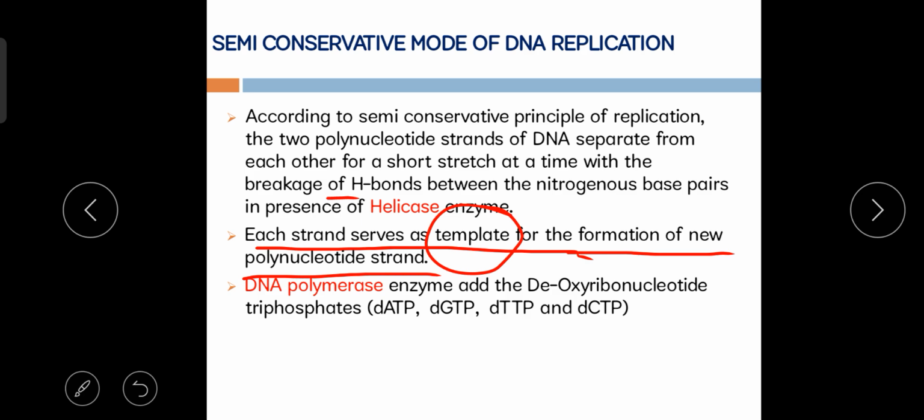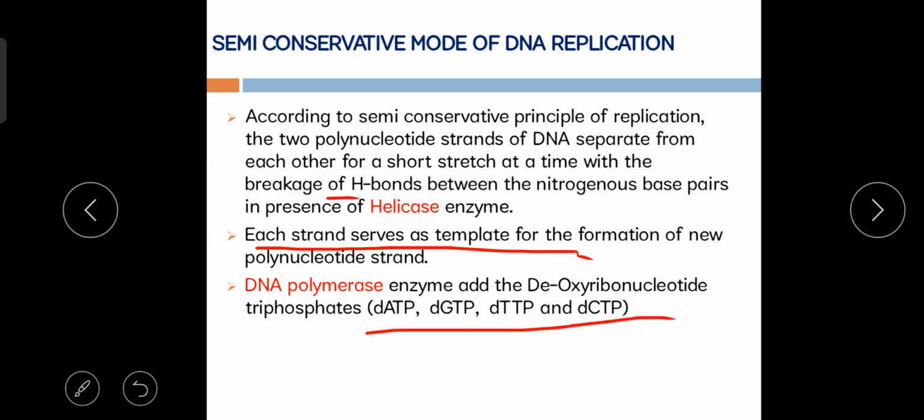Now after that, the enzyme called DNA polymerase adds or polymerizes the deoxyribonucleotide triphosphates. Deoxyribonucleotide triphosphate means dATP, dGTP, dTTP, dCTP.